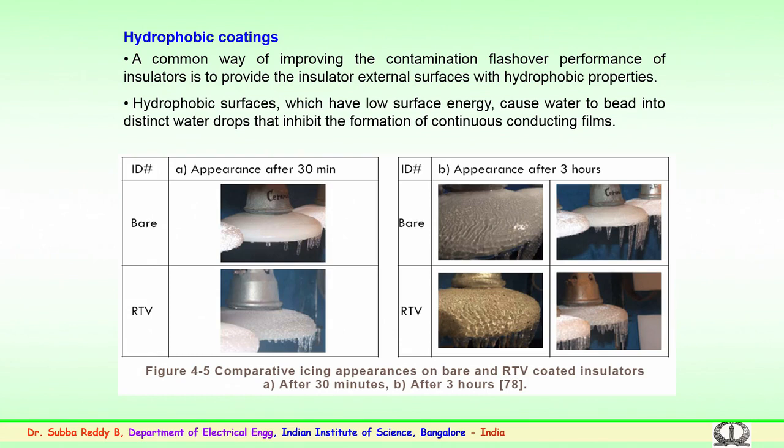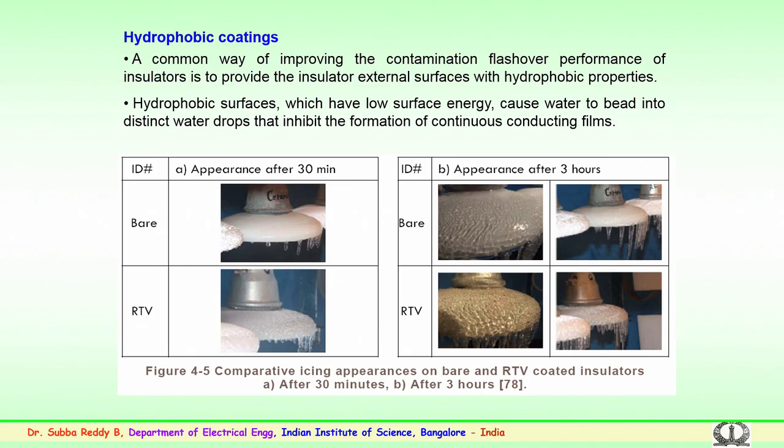The coatings known as hydrophobic coatings make the surface water repellent, so that water forms droplets in the form of beads and not a continuous film. This will help in better performance of the insulator or insulator strings. Some examples can be seen here.